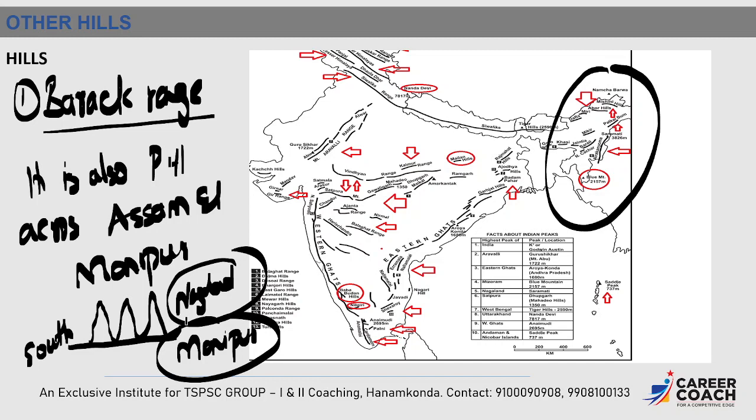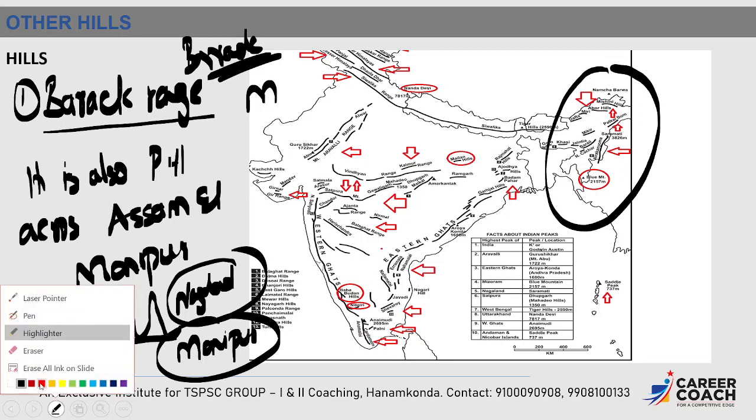In the previous slide, we discussed that the Barak River originates in the Barak ranges. But previously we said that it originates in the Manipur hills, right? So it is in the Manipur hills only that we can find the Barak ranges.